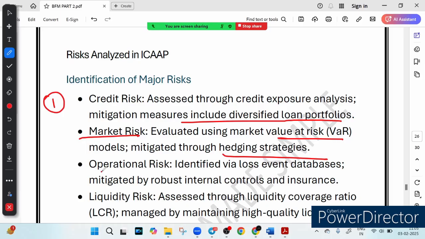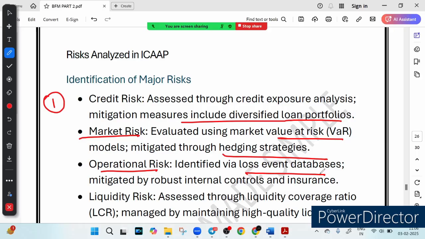Then we have operational risk. What if the internal system fails? System errors, fraud, cyber attacks, things that can disrupt operations. It is assessed by tracking past loss events. We look at the past loss event database, and it is managed by strong internal control and cyber security, and insurance to cover unexpected loss.